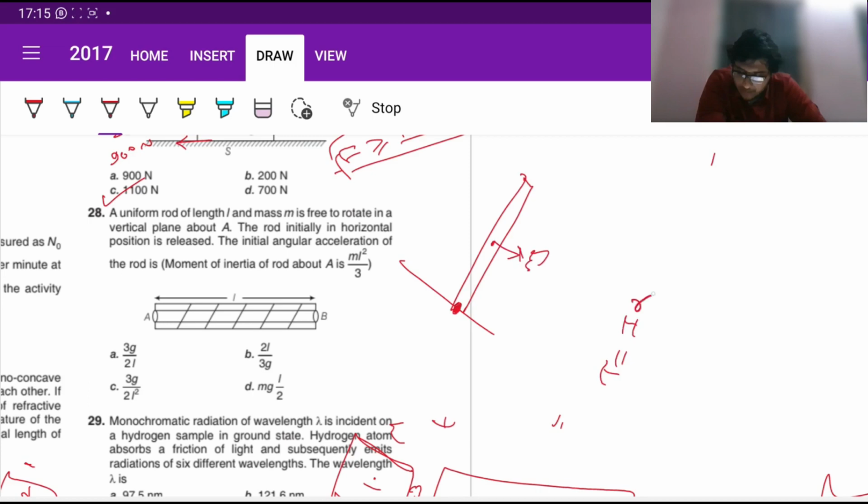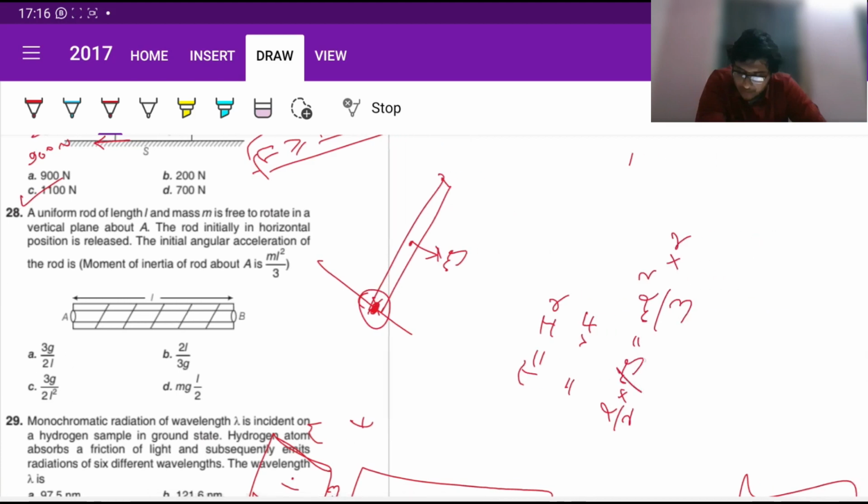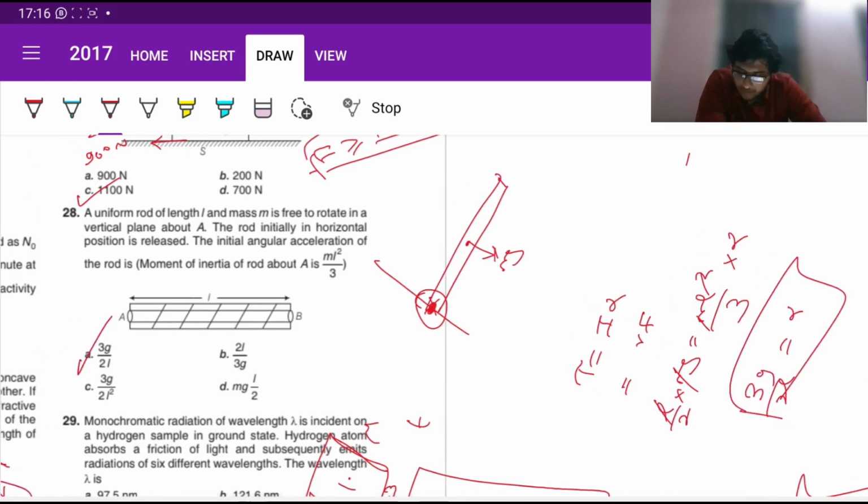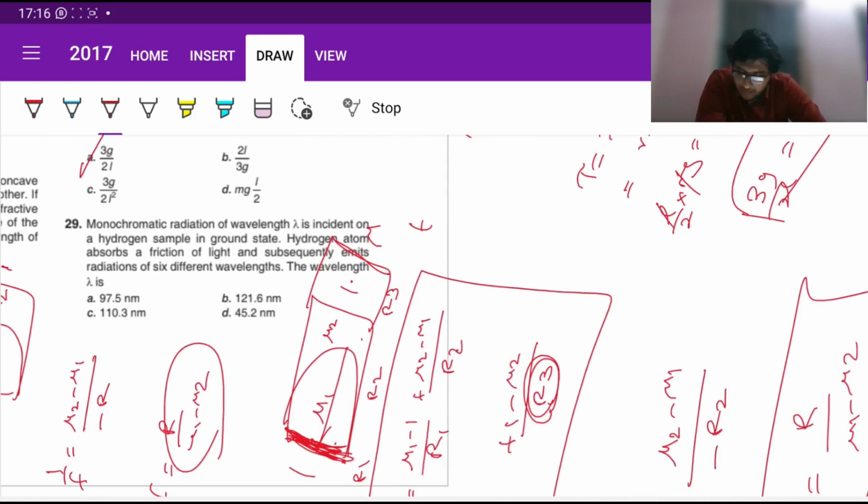Tau equals I alpha, we know that, and tau is given by r cross F, right? So for us it's going to be perpendicular, so just the magnitude will do. R is L by 2, F is mg, I is ml squared by 3 since moment of inertia about the end is ml squared by 3, and alpha. So cancel m, cancel L, so we have 3g by 2L equals alpha, and that's our direct answer. Option A, done. See, it's direct to the point. There is no manipulation, nothing. Just directly apply the concept and you'll get the answers. So that's what we're trying to do here.